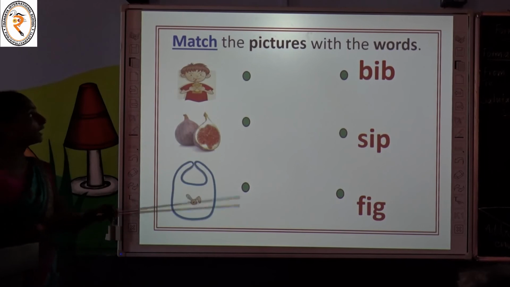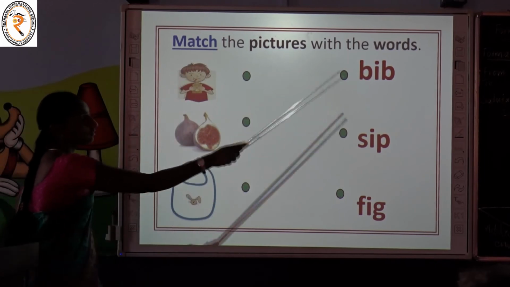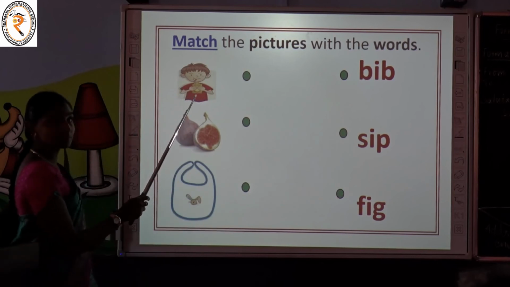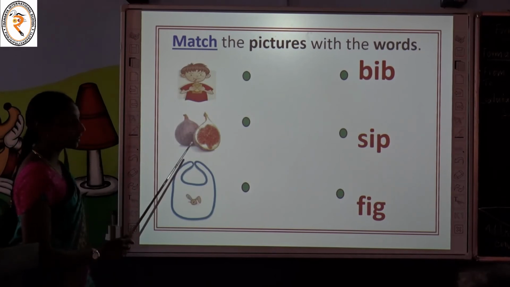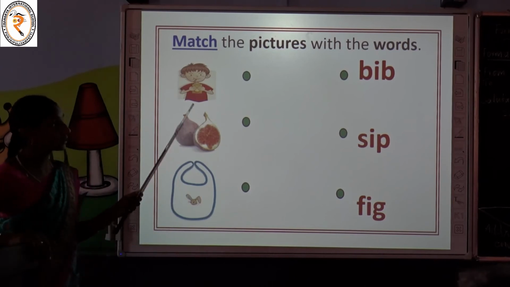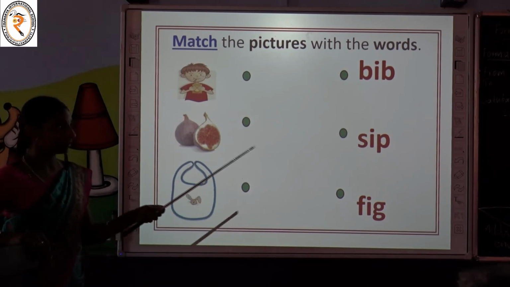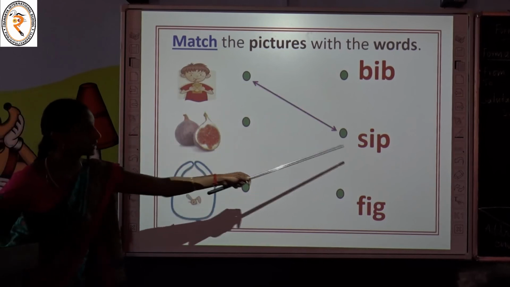Come on. Now the activity is to match the pictures on the left side with the words. See here, can you name this picture, what it is? This is a boy. He drinks juice by sipping it. What it is? This is fig. What it is? This is bib. Are you ready to match the pictures with the correct word? Yes, match. Yes, the word sip is here.